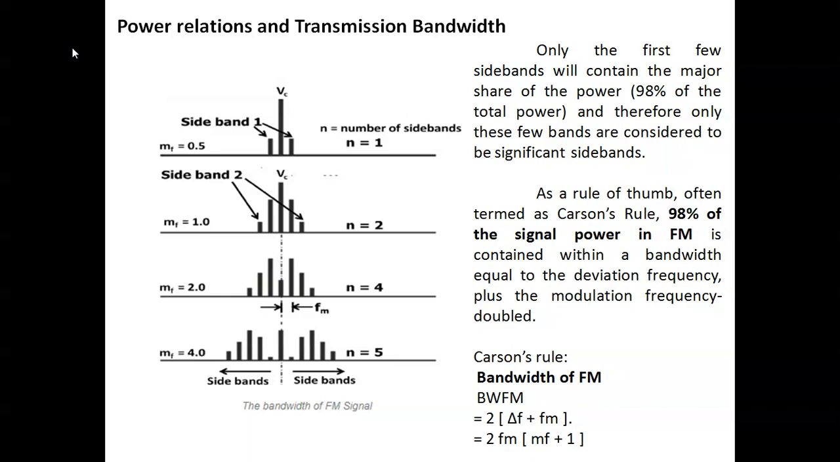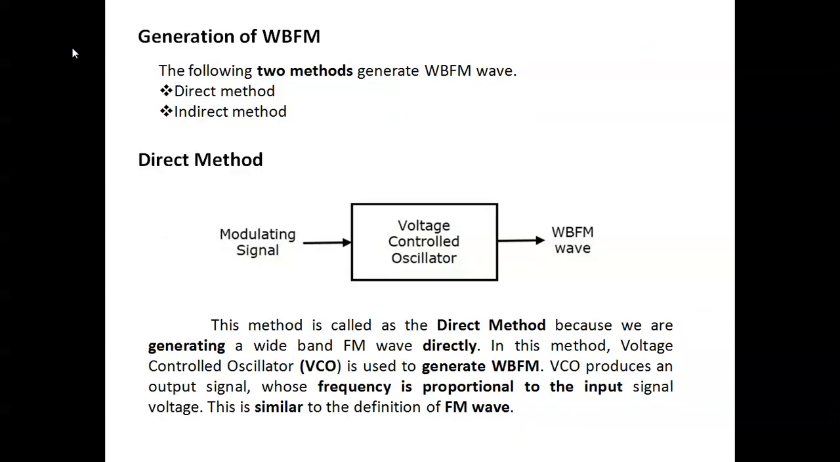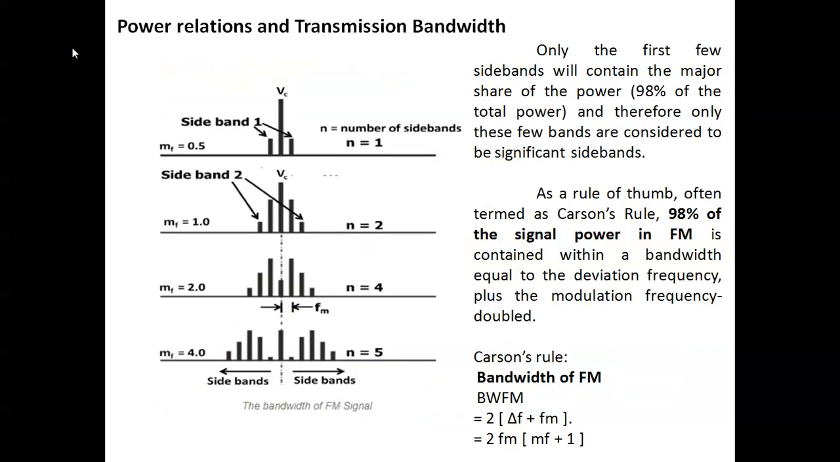According to Carson's rule, 98% of the signal power in FM is within the bandwidth equal to 2 delta f plus fm. That is twice the deviation frequency plus the modulation frequency. That is what they show in the diagram, power relation and transmission bandwidth. Okay, thank you.